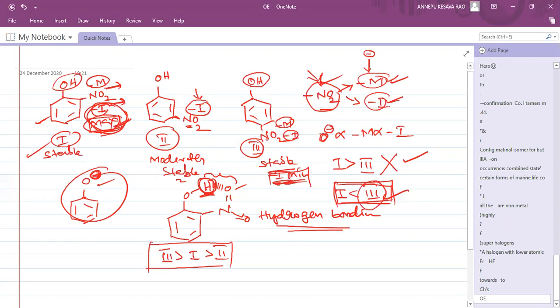Because in the para NO2 case, there is no intramolecular hydrogen bonding, the distance being more. But in the ortho case, H and O are very near. So 3 is greater than 1. And 2 has only minus I, the minus M effect is not there, so the stability is not much and the acidic strength is also not much. So 3 greater than 1 greater than 2.